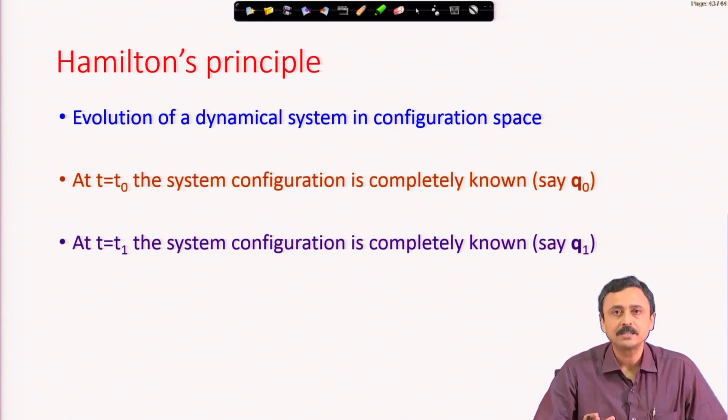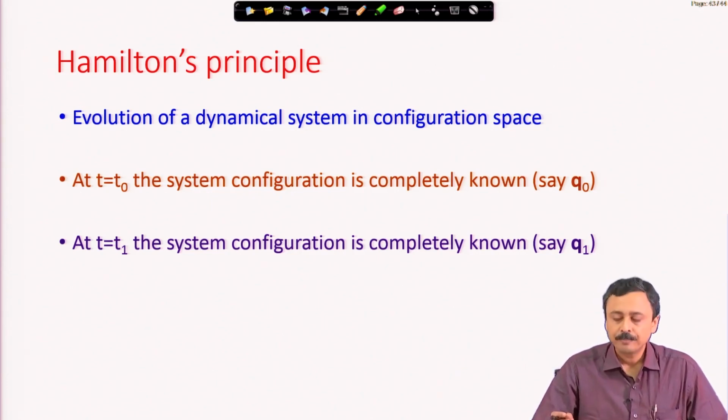I close my eyes and I open my eyes at time t equal to t1. Of course, it is a dynamical system, it is evolving. Therefore, I expect that in the configuration space the point is moving and it will move at time t equal to t1. Let us say it is at q1. I open my eyes and find that the dynamical system is sitting at point q1, it is a new configuration of the system.